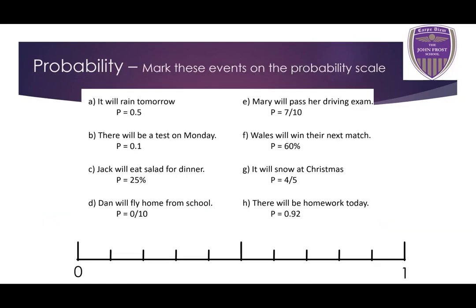So quick task for you. I've got 8 different events here, okay? Event A is it's going to rain tomorrow, and it has a probability of 0.5. You need to think where you would put these probabilities on this scale.